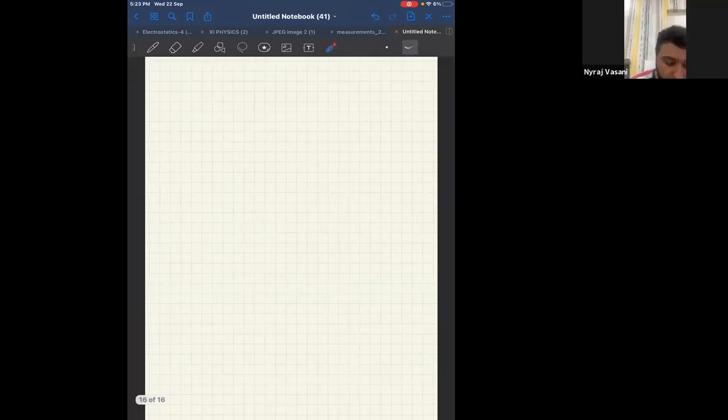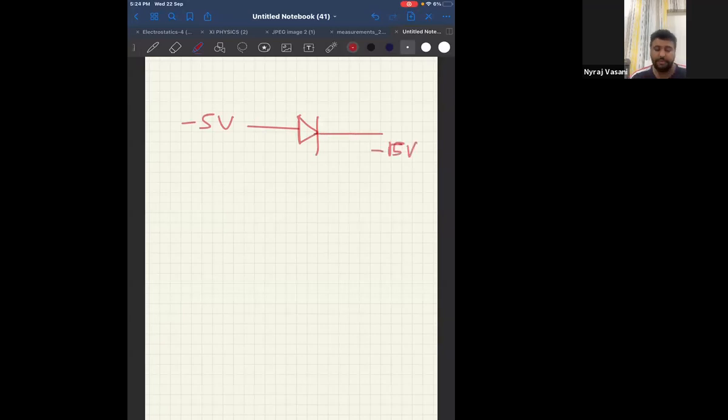Now look at the fourth diagram. If it is minus 5 volt and minus 15 volt. Okay. Now tell me, between minus 5 and minus 15, which is higher? Minus 5 is higher. Therefore, can I say minus 5 will be positive, minus 15 will be negative?